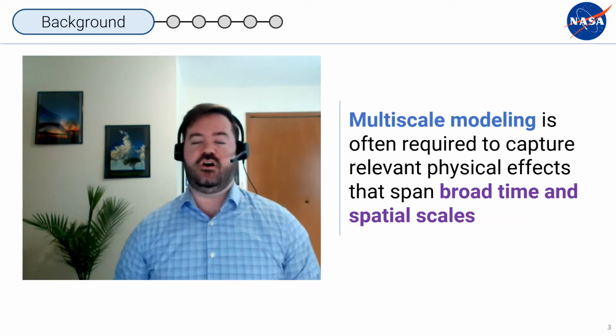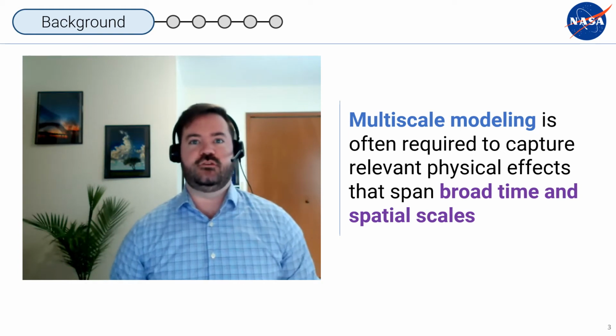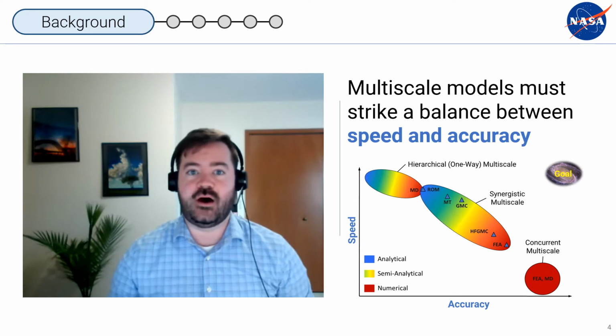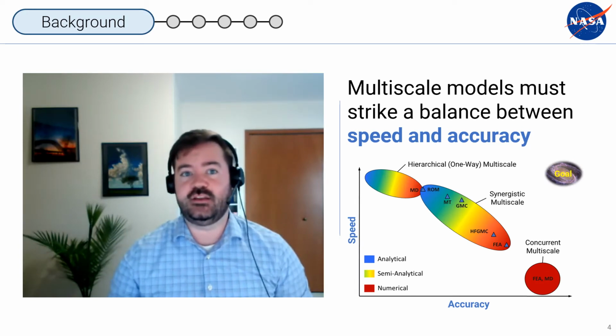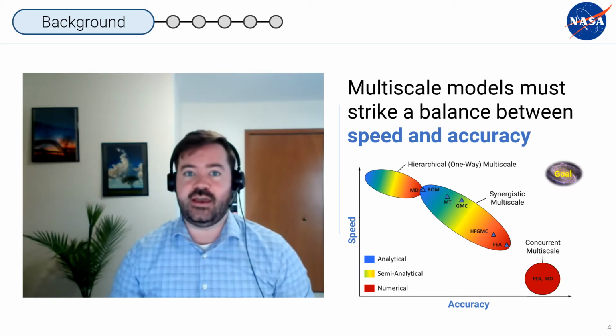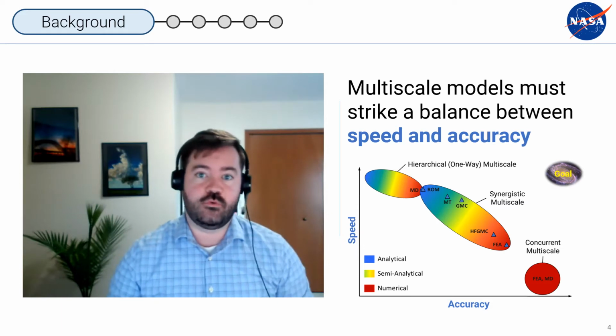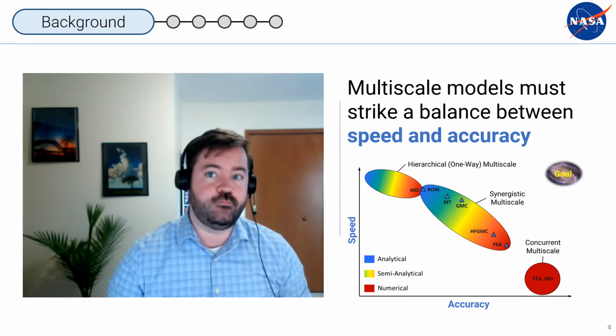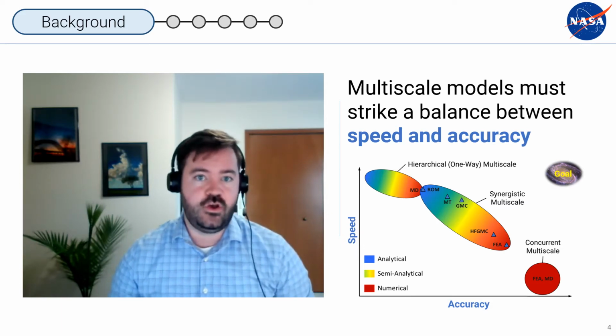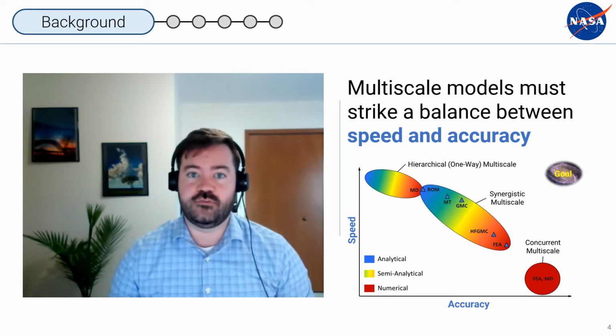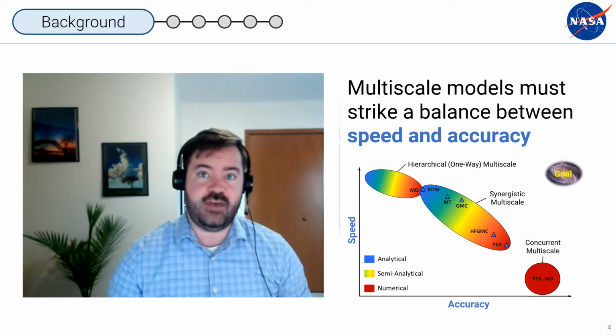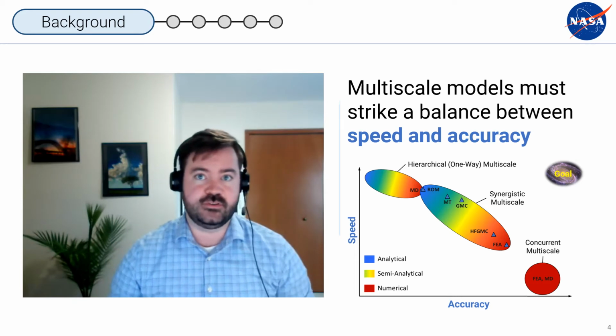Multiscale modeling is often required to capture relevant physical effects that span broad time and spatial scales. Multiscale models must strike a balance between speed and accuracy. In order to accurately model larger simulations or perform design optimization, we need more efficient multiscale models. Our goal is to build ultra-efficient multiscale models that are fast without sacrificing accuracy.